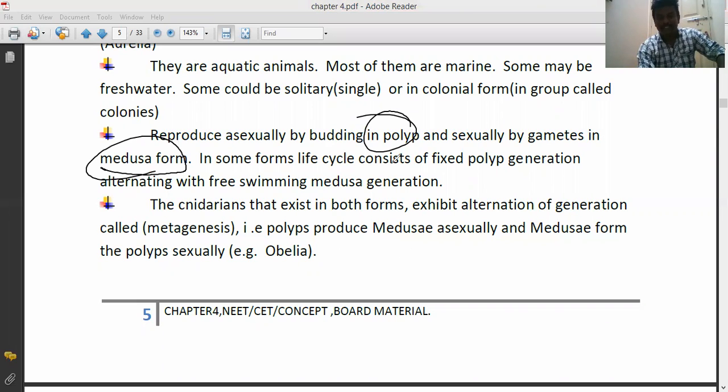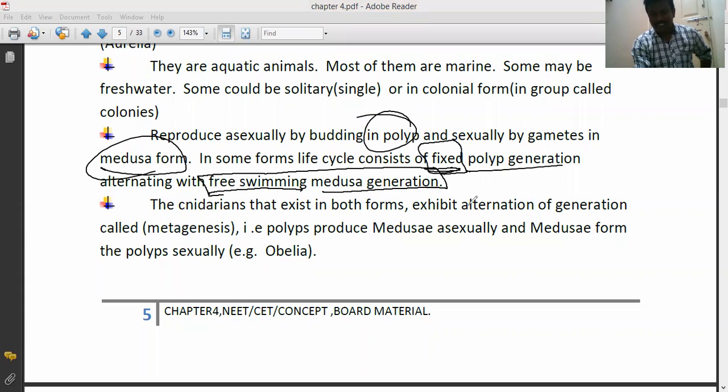In some forms, the life cycle consists of a fixed polyp generation, for example hydra, alternating with a free swimming medusa generation, that is jellyfish.